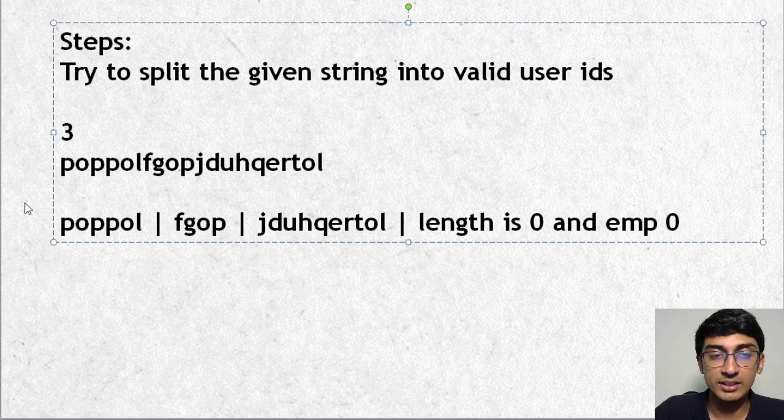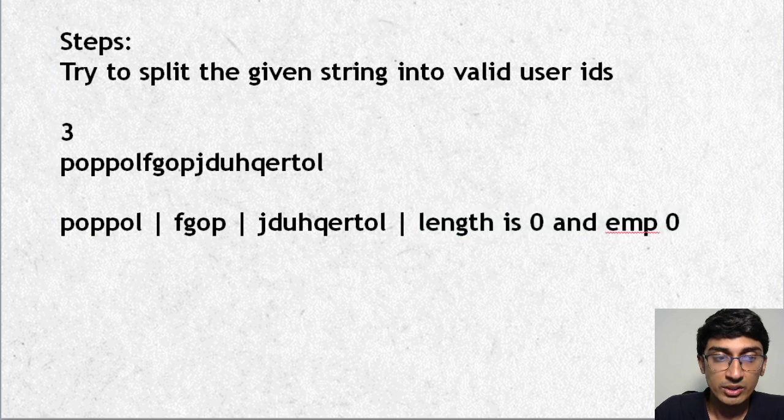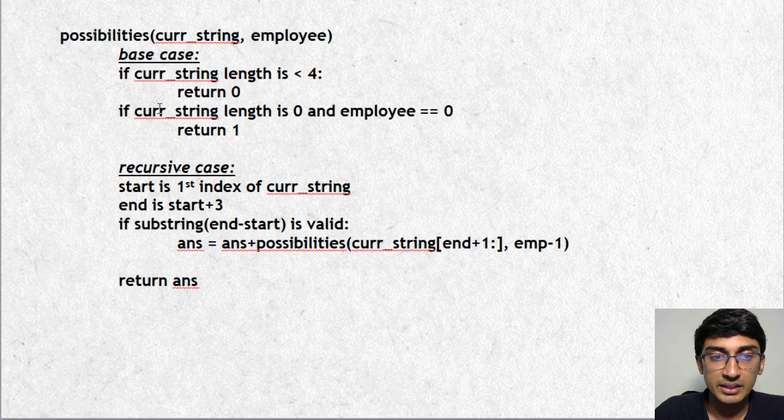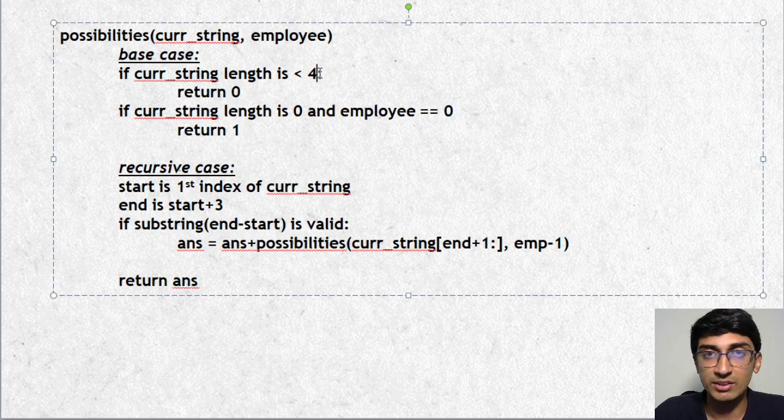That means when we try to cut it, we got 3 possibilities, and also the length is 0 and the number of employees required is also 0. That means that we were able to cut this in the right way, such that we need 0 employees but from 0 length string. So that is what we could keep our base case here, that if the current string is less than 4, obviously we are not going to get anything, just return 0. If the current string length is 0 and employees is 0, that is further required employees is 0, then return 1. Means that you have reached the end, you cut everything beautifully, correctly.